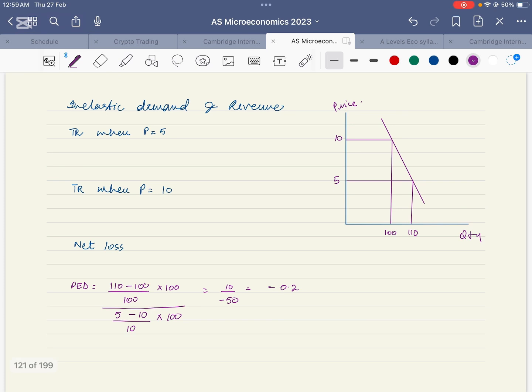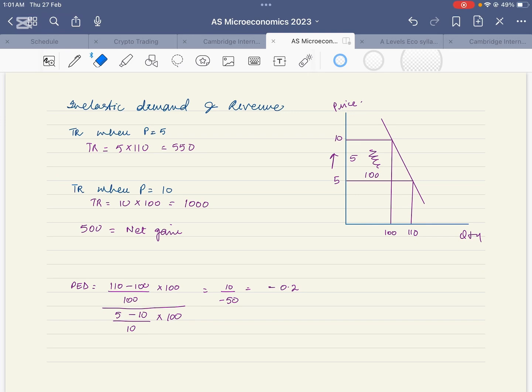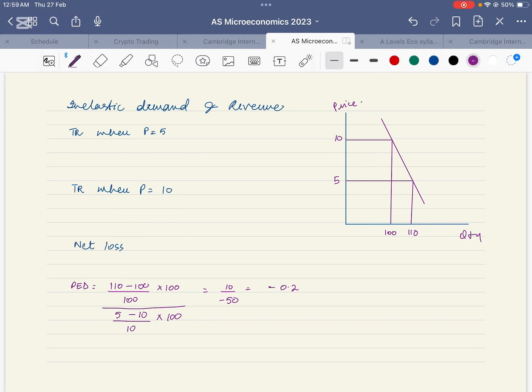Let's have a look at the impact of price changes on revenue for goods that have inelastic demand. We can already see that PED is -0.2, which is between 0 and 1. Therefore, the product has inelastic demand. When price is 5, we can see that total revenue is 5 into 110, which is 550, and when price is 10, total revenue is 10 into 100, which is 1000.